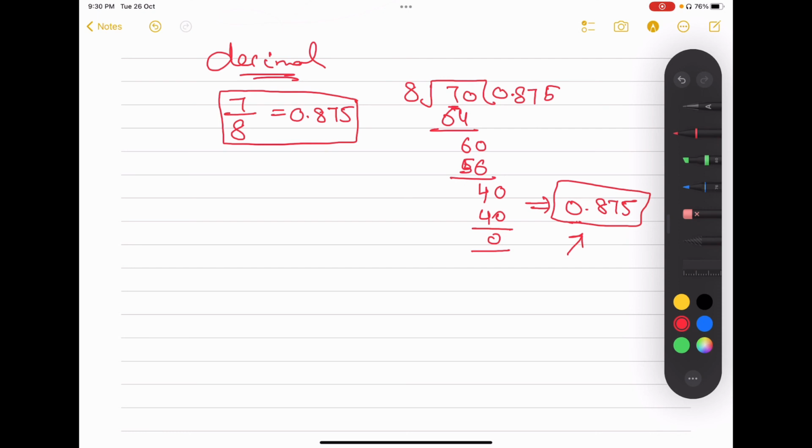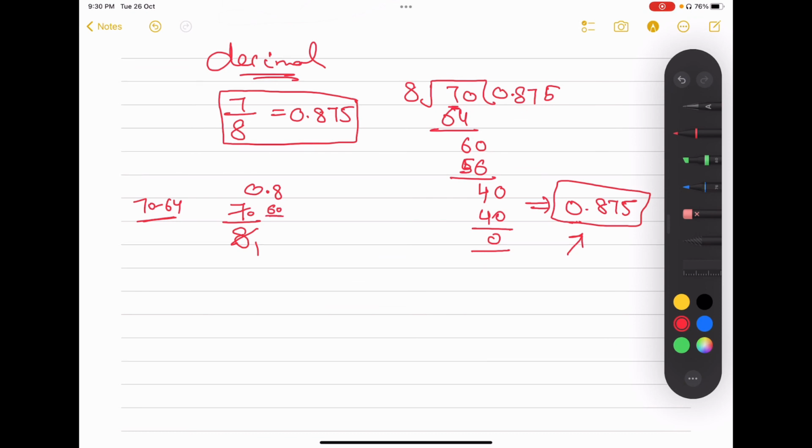But if you want to do it directly by the cutting method, you can write 8 on the 8. So there is 0 point. If I take 0, this is 70 again. So I take 8 here. 8 times 8 is 64. So from 70, if you subtract 64, what is left? You are left with 6, right? So 6, 0, again 60.